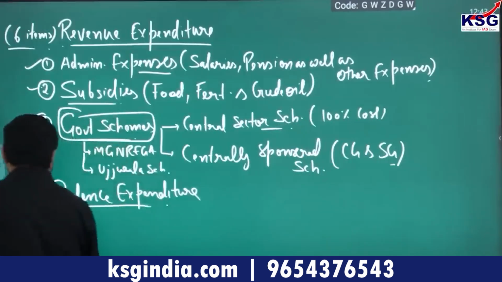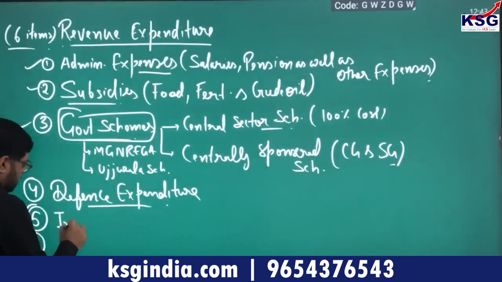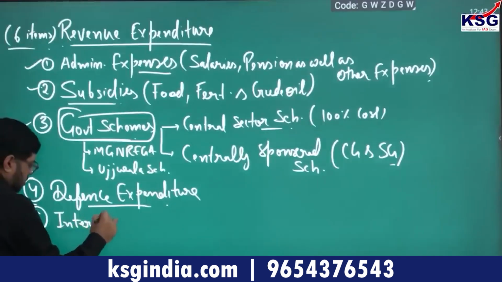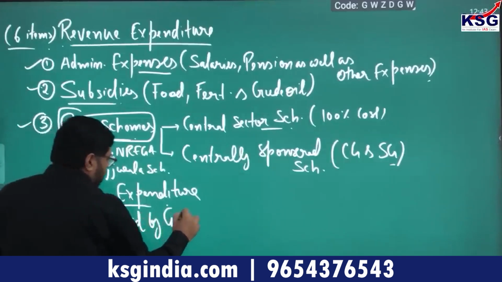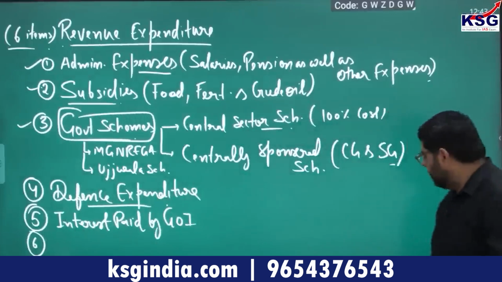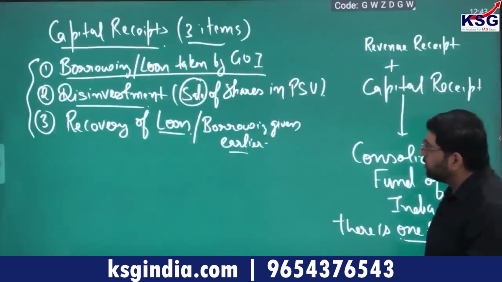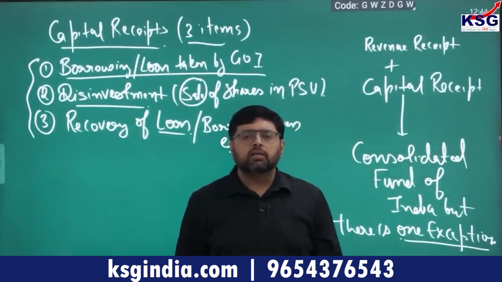Number 5, interest paid by the Government of India. As I told you, whenever you take a loan, there are two components: one is the principal amount, another is interest.